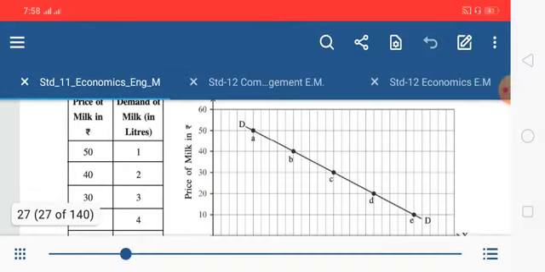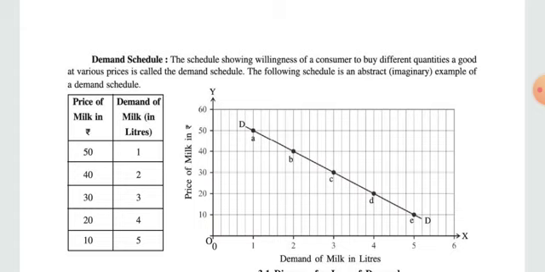The following schedule is an abstract, that is, imaginary example of a demand schedule. If it were taken from some particular source, it would be mentioned, but it is an imaginary example, that's why it is given.